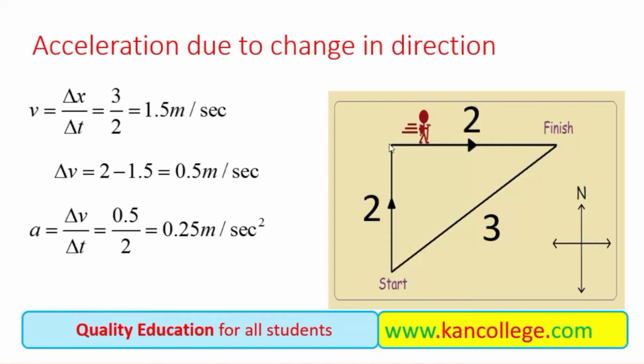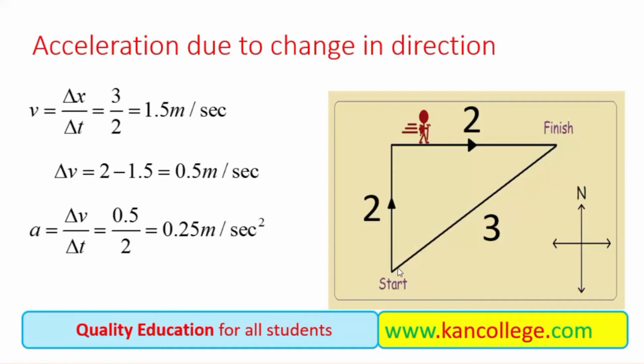If he claims that he has a velocity also of 2 meters per second, then he is wrong, as actually he has displaced himself from the starting point to the finish point, which is less than 4 meters. Let me say this is 3 meters.